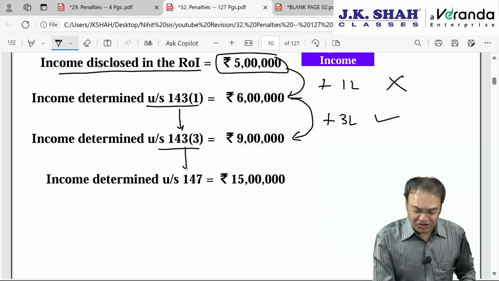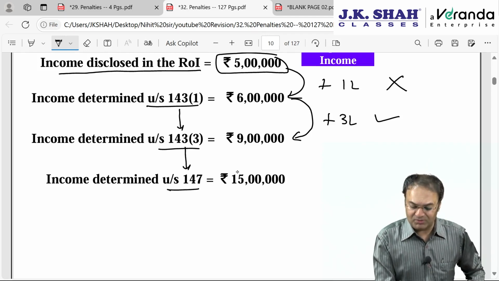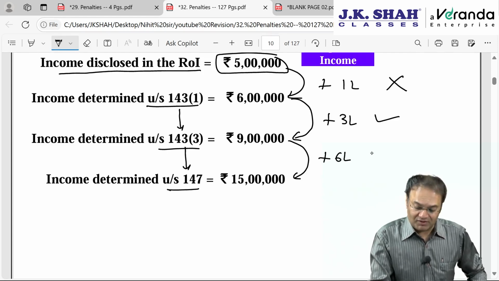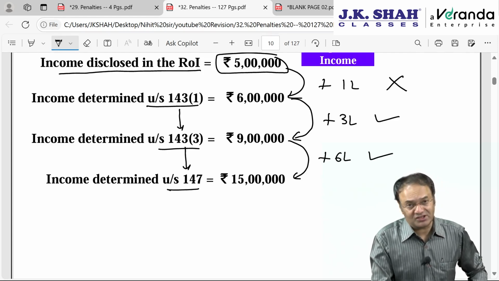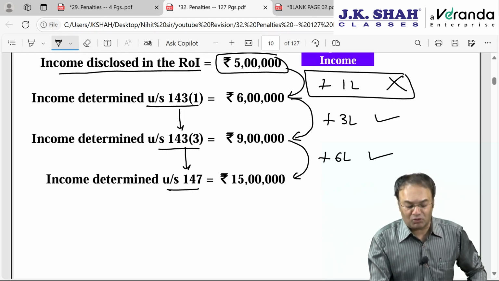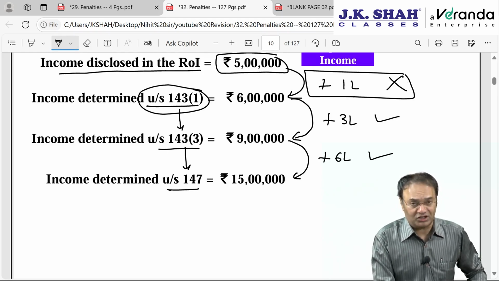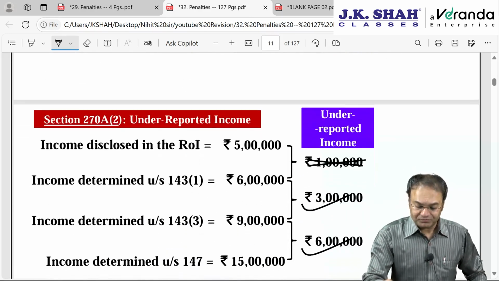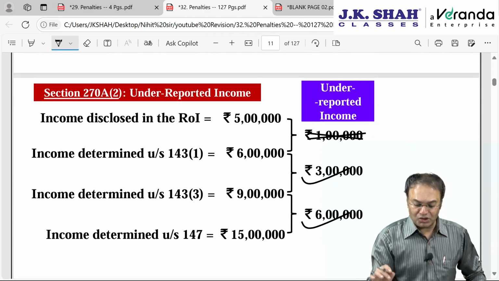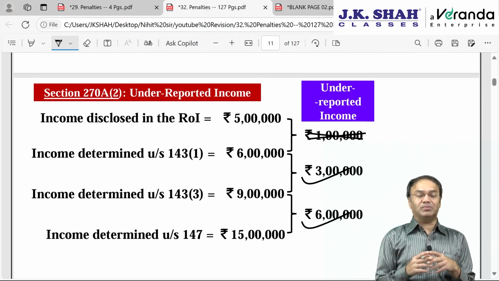Supposing later in the same case 147 also takes place, and the income reassessed under 147 is 15 lakh rupees. That means an addition of 6 lakh rupees under 147. This 6 lakh will also be considered underreported income. However, the only thing to be remembered is that the 1 lakh rupee added by the AO under 143(1) will not be regarded as underreported income. Right? So you can just take a screenshot of this page if you want to.